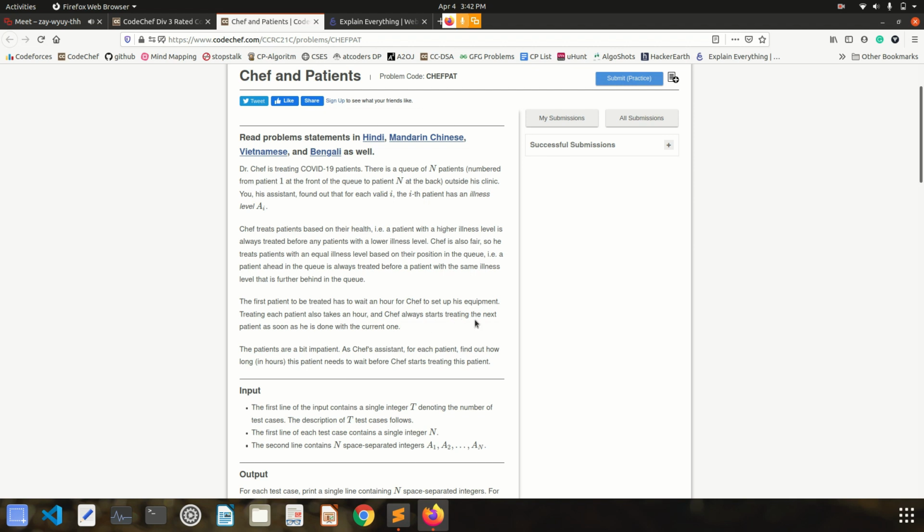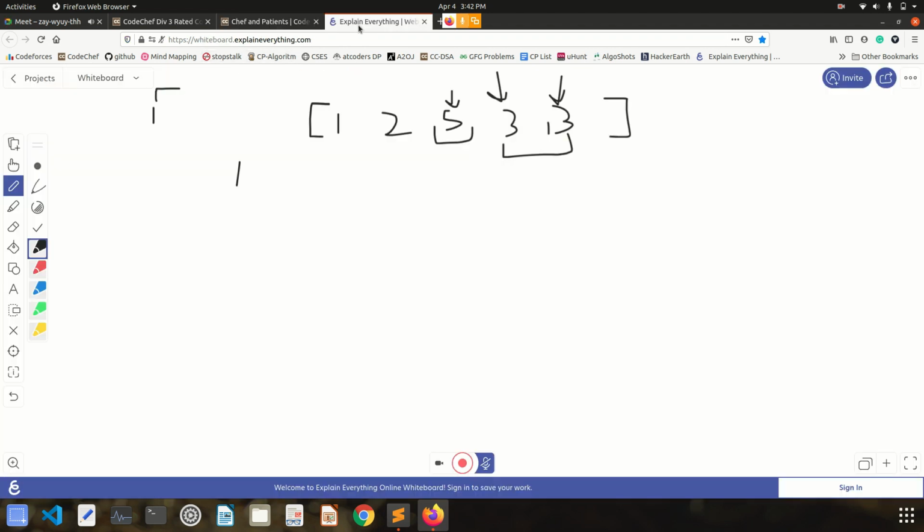Chef always starts treating the next person as soon as he is done with the current one. The patients are a bit impatient, so as Chef's assistant, for each patient find out how long in hours this patient needs to wait before Chef starts treating him, right? So we have to find out how long it will take for each of the patients to wait before treatment.